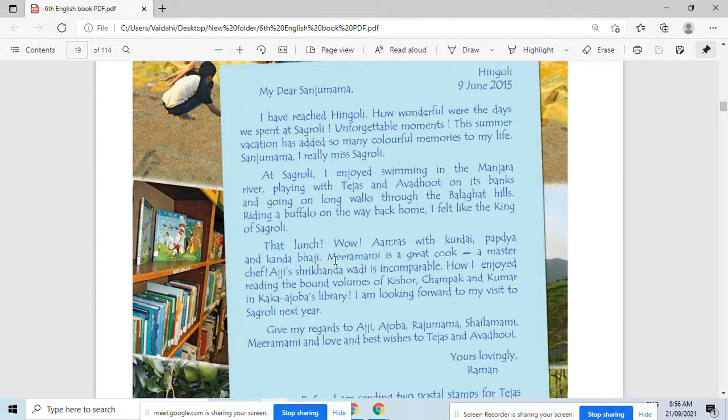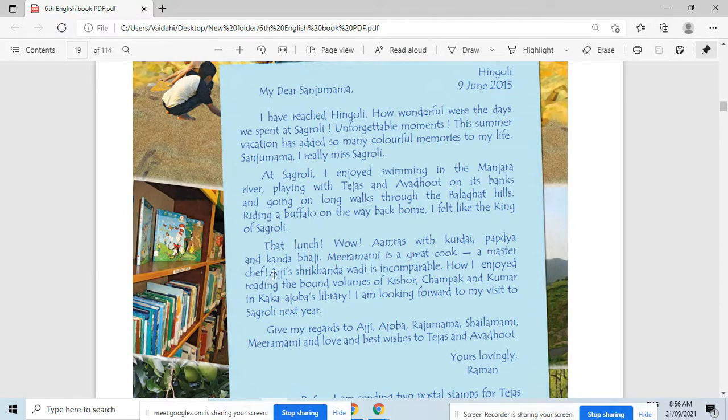And then again, he writes about Mira Mami. Mira Mami is a great cook, a master chef. You know, master chef means what? Master chef means मुख्य आचार्य, त्याला आपण म्हणतो. So he is writing about Mira Mami. Mira Mami is a great cook. She is an expert in preparing delicious dishes. Therefore he writes that Mira Mami is a great cook, a master chef.